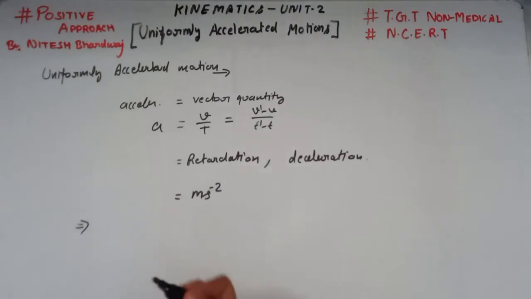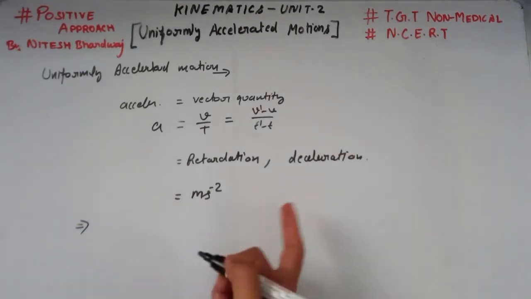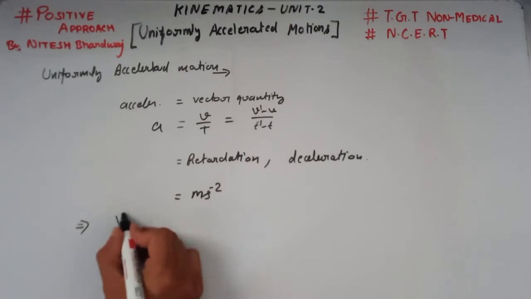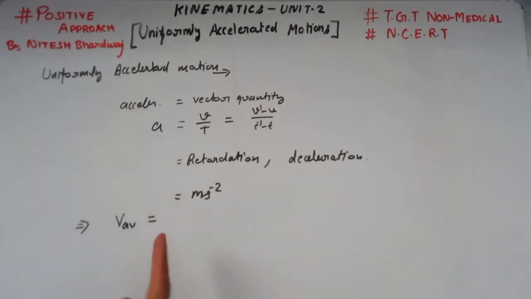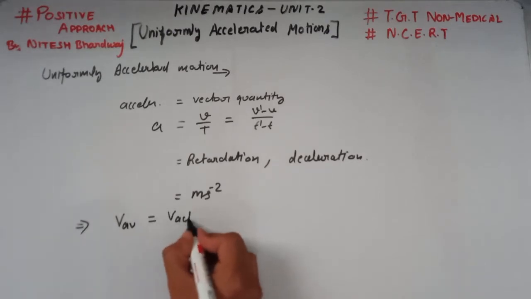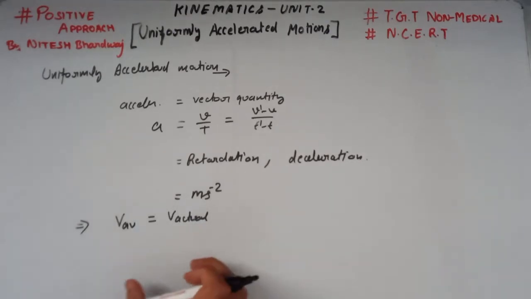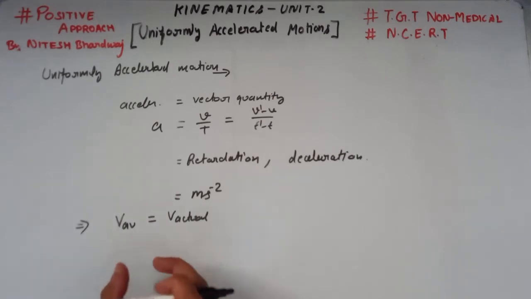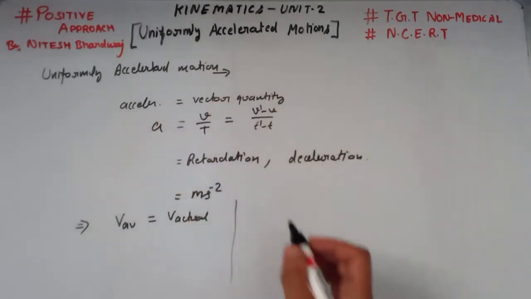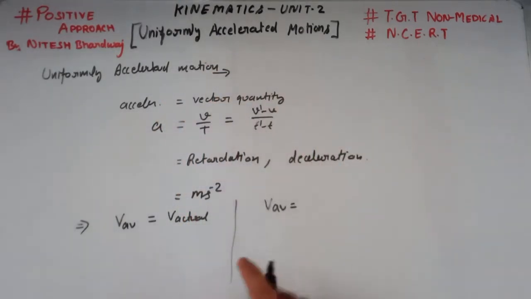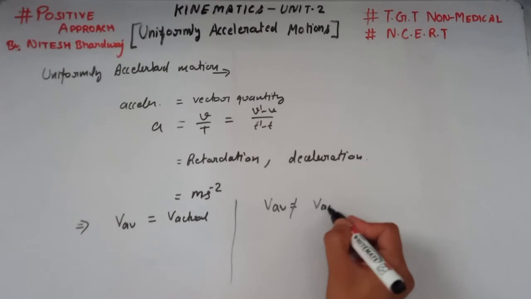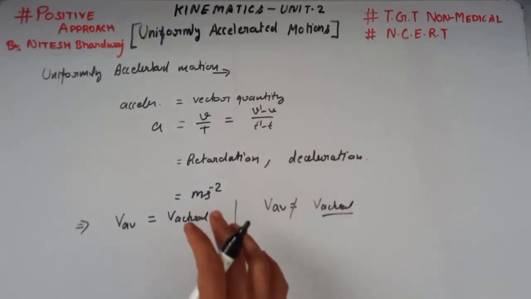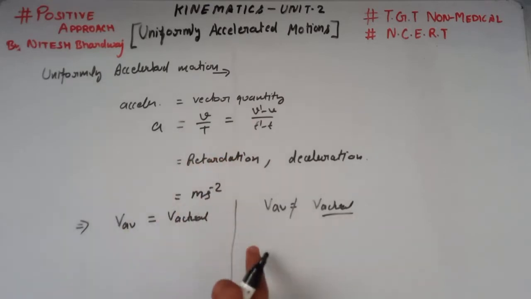Our next key point: in uniform motion, keep in mind, the average velocity of an object at any point is always equal to the actual velocity of the object. But in uniformly accelerated motion, the average velocity of an object does not represent the actual velocity of the object.